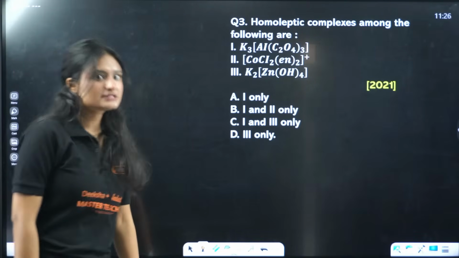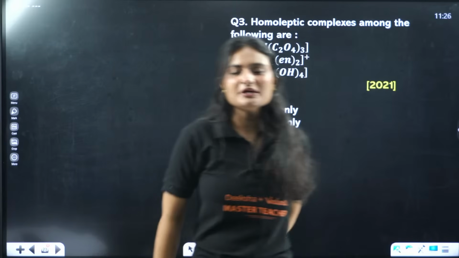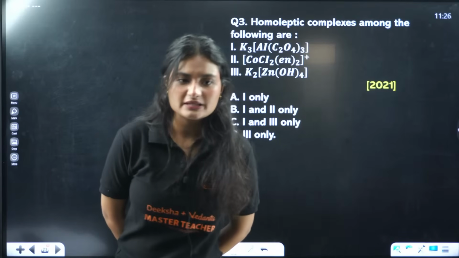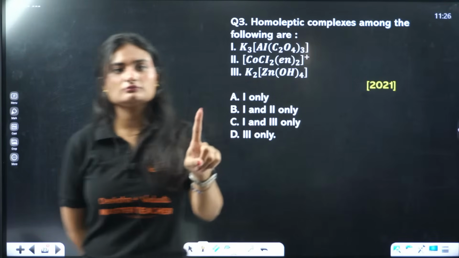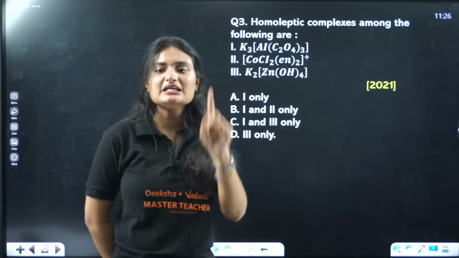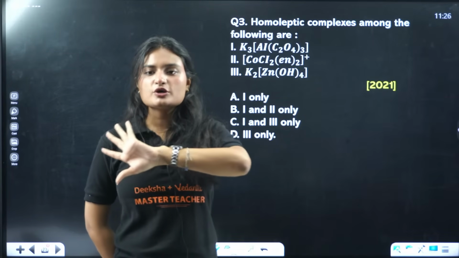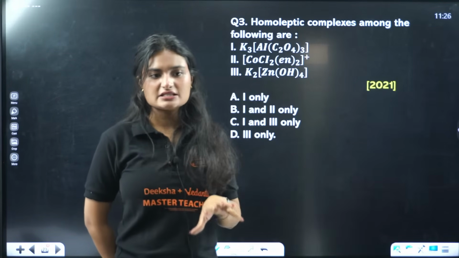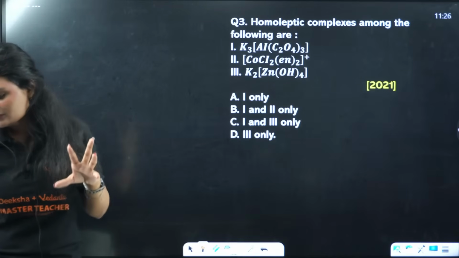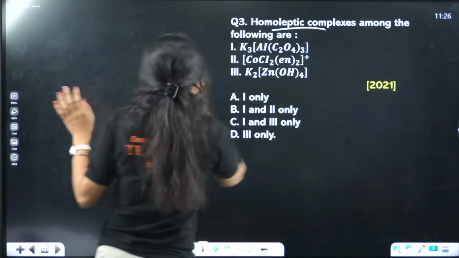Homoleptic complexes among the following. Now, what are homoleptic complexes? Homoleptic complexes are those complexes in which the metal atom is bonded to only one type of ligand. Okay. These are your homoleptic complexes.